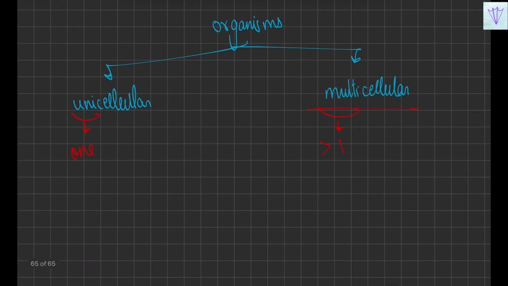In unicellular, one cell has to perform all the functions like digestion, excretion and all these things; only one cell will be performing. But when you speak about multicellular organisms, then there will be division of labor. It is not that one cell will be performing all the functions. So there will be a proper division of the work according to the functioning of those cells.